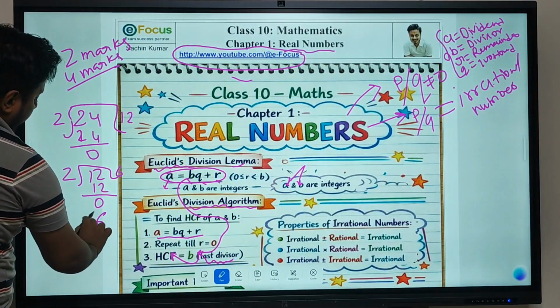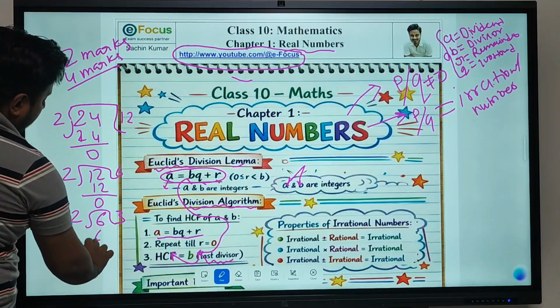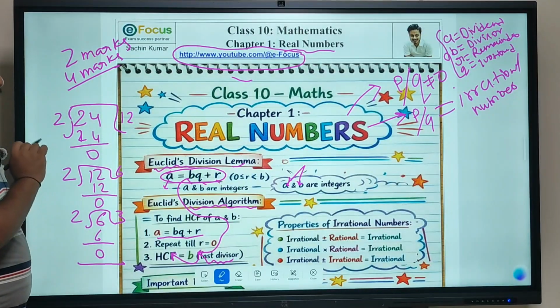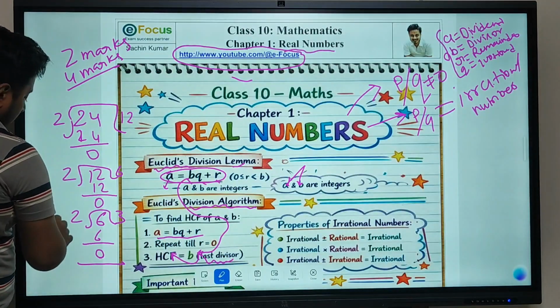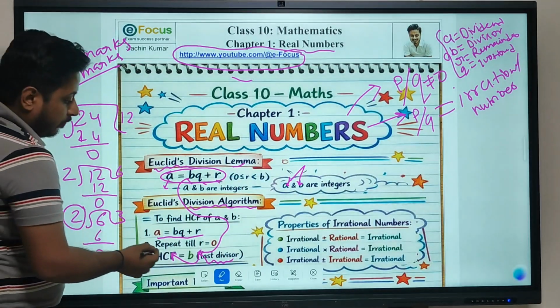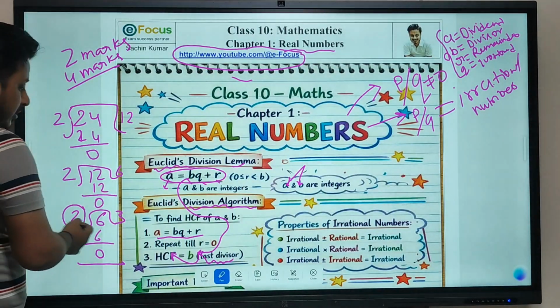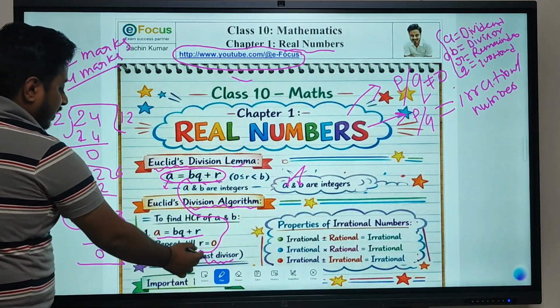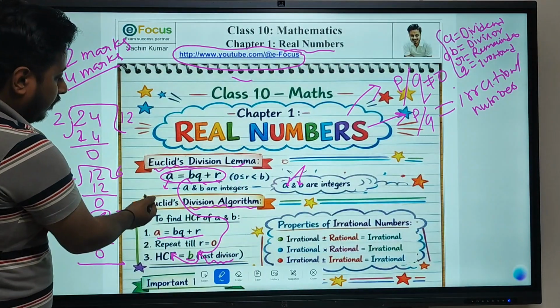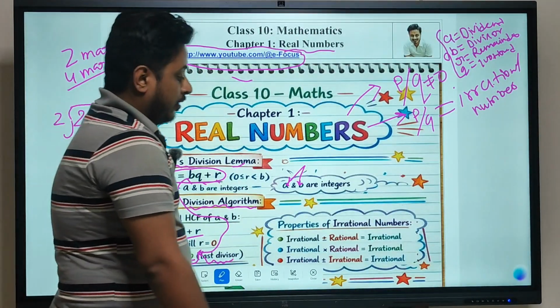Still, we have 6 available. 2 threes are 6. Now we are getting a 0. So here, what is the largest divisor? That is 2. So the highest common factor of this particular number is 2. This is the least divisor. So this is the theorem of Euclid division algorithm.